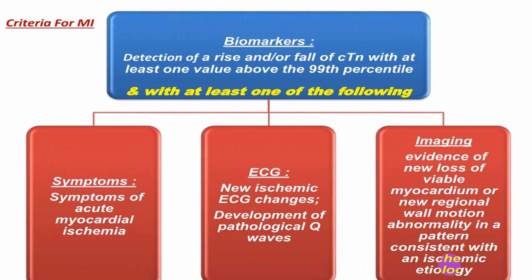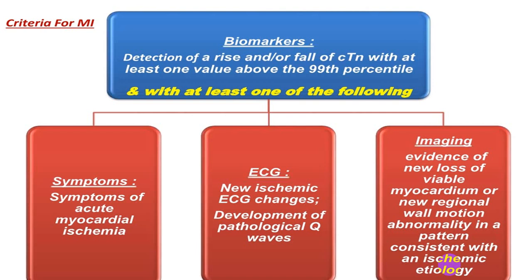So we label any person to have an MI, or we call STEMI, that is detection of a biomarker being elevated with at least one of the following: classical symptoms of acute myocardial ischemia, new changes in ECG like ST elevation and Q wave appearance, and imaging studies show non-viable myocardium, or on echo a regional wall abnormality is diagnosed, then we label that as MI.